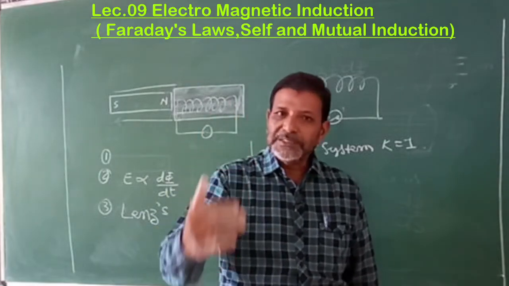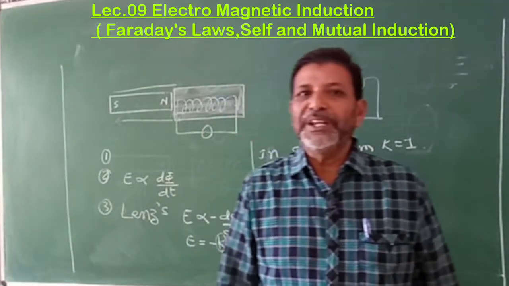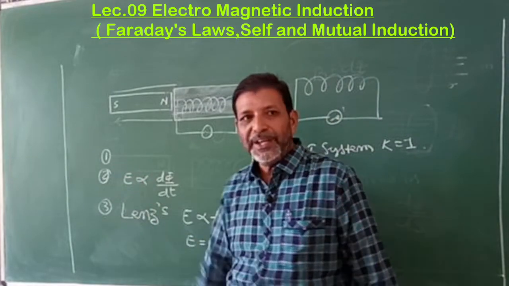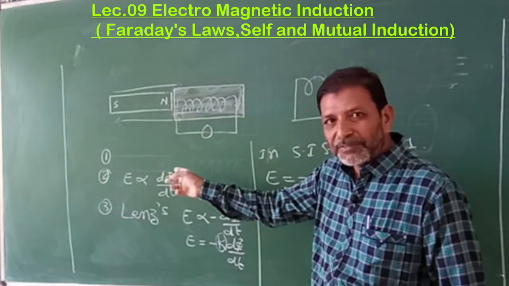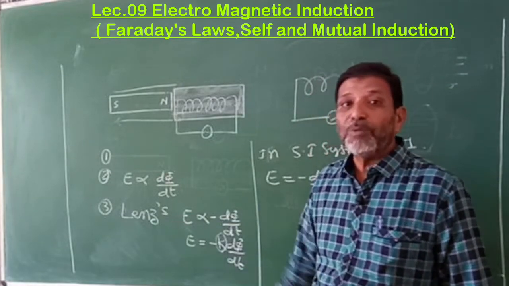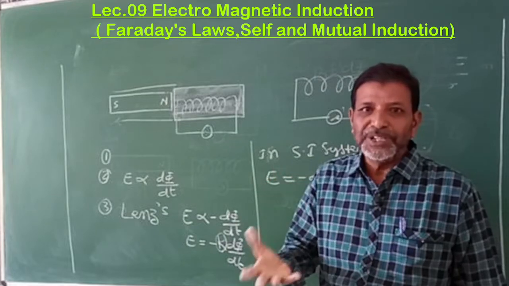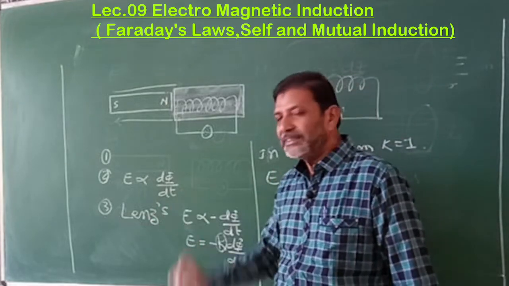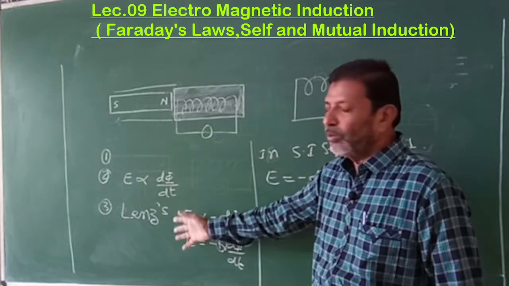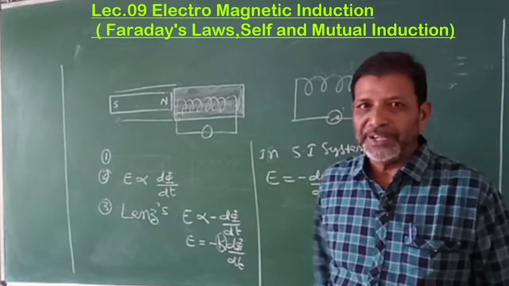In electromagnetic induction, there are two laws proposed by Faraday, named Faraday's laws of electromagnetic induction. And the third law, which gives the information about the direction of the induced EMF, was proposed by Lenz, named Lenz's law. And these three are known as the laws of electromagnetic induction.